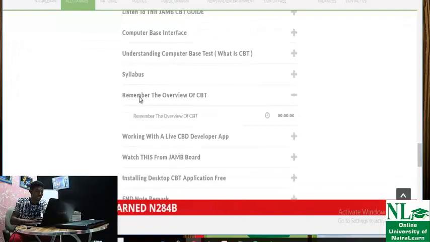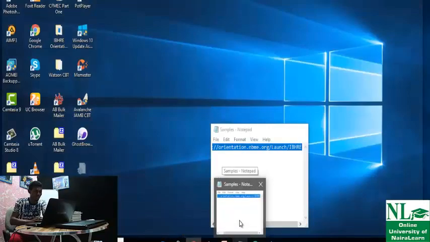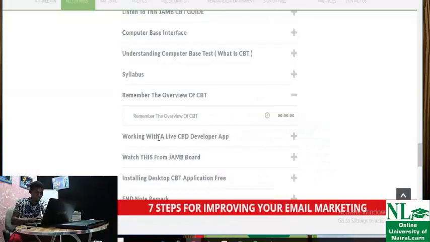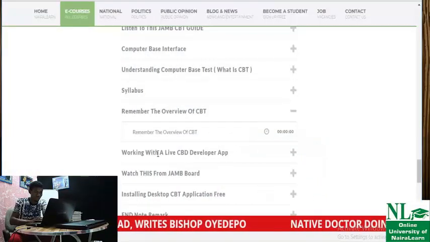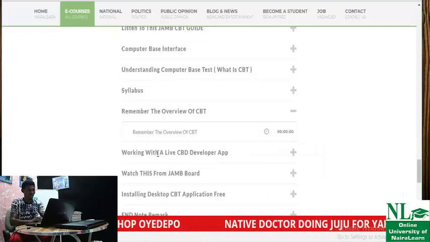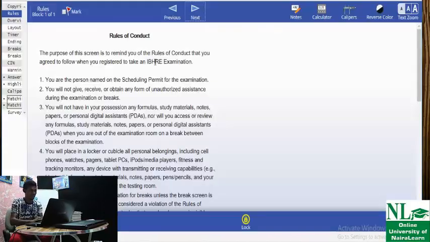So let's check down here. Remember the overview. The overview is very, very important. So, as important as that, there is a software I would like to show you. This is the software.